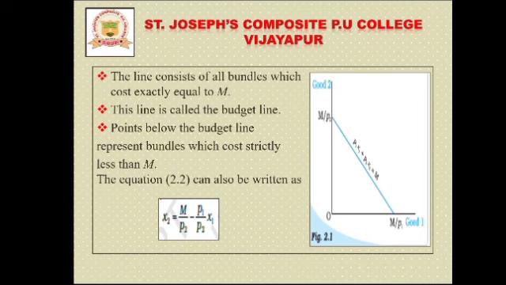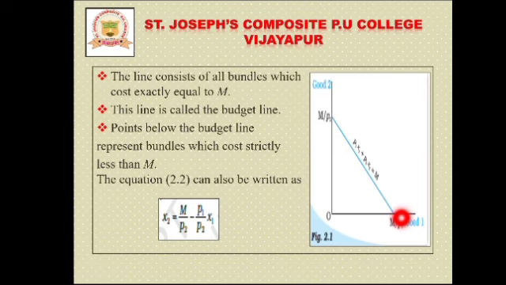Also, points below the budget line represent bundles which cost strictly less than M, that is, income. Here we can see the points below the budget line. These represent bundles whose cost or price is less than the income.